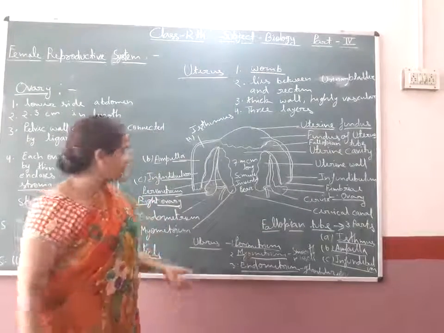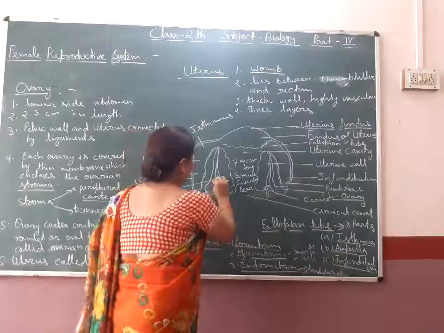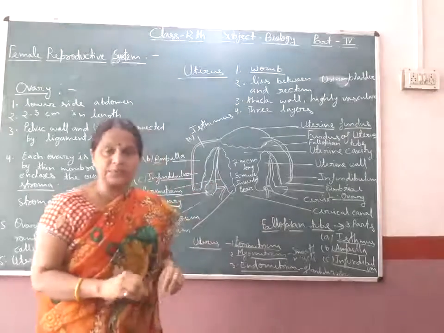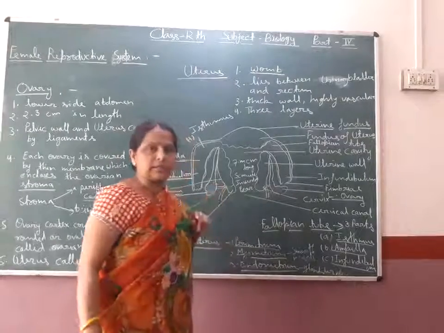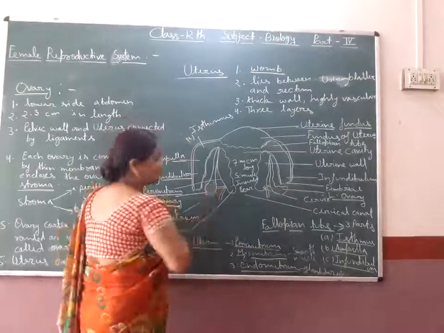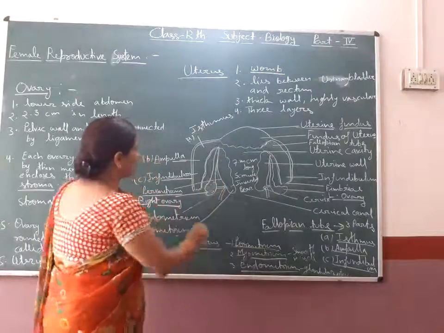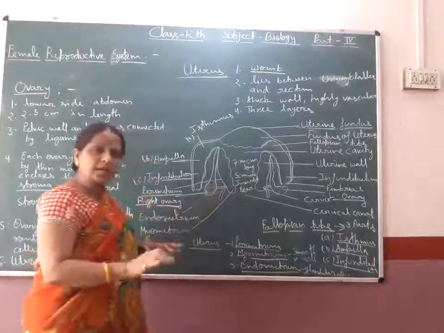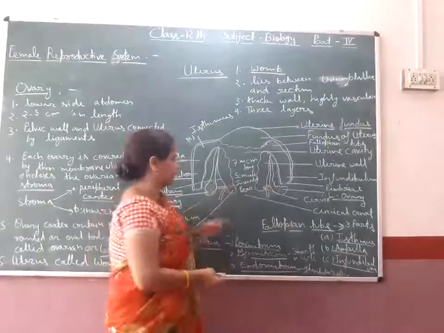I will tell you in detail about the layers of the ovary. The peripheral part of the stroma is called the cortex and the middle of the stroma is called the medulla. The cortex consists of many rounded structures known as follicles or Graafian follicles.